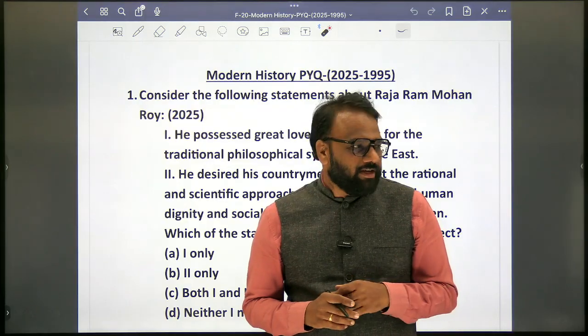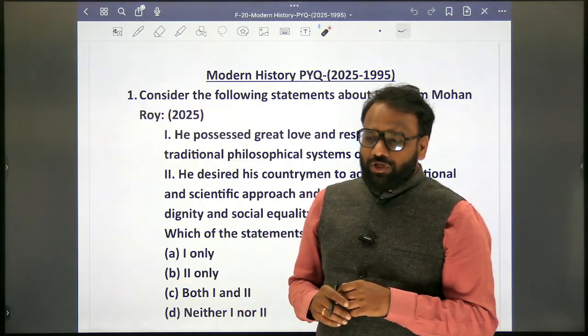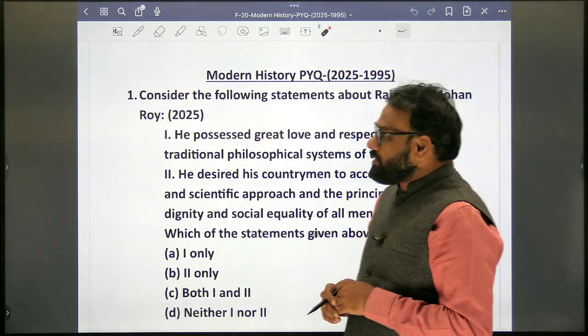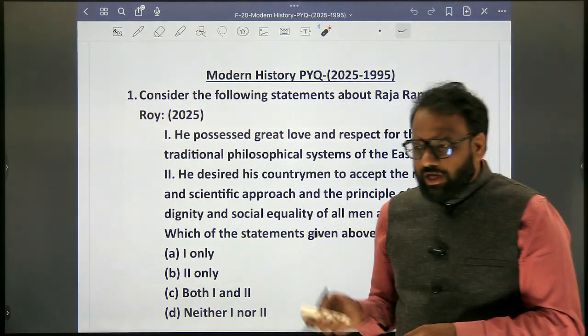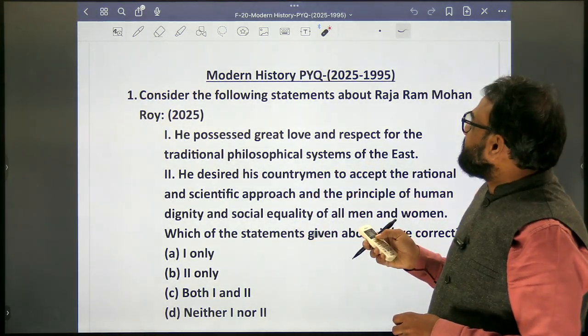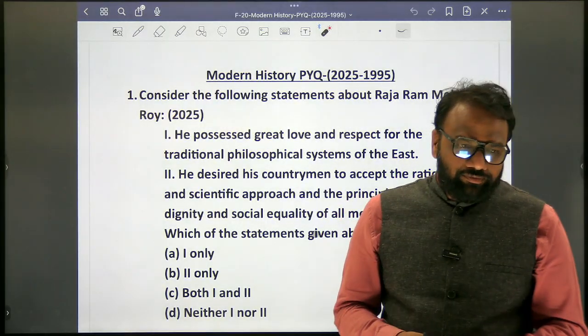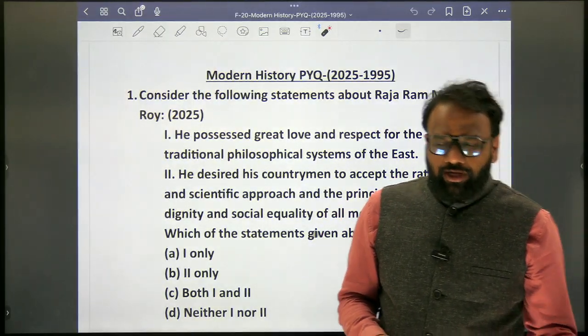In which session did the split between moderates and extremists take place? 1907. Where was the session held? Surat session. Who was presiding over it? Rash Bihari Bose. Rash Bihari Bose is a famous personality associated with which movement? Gadar movement.